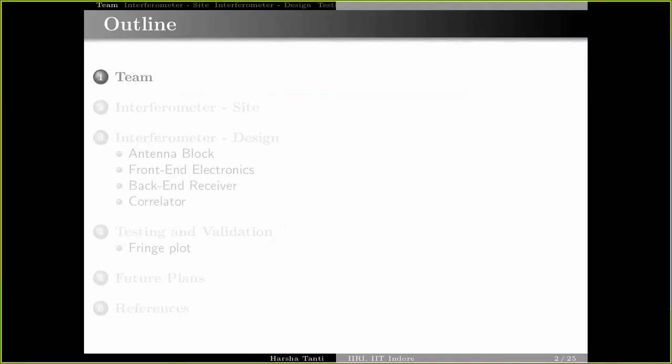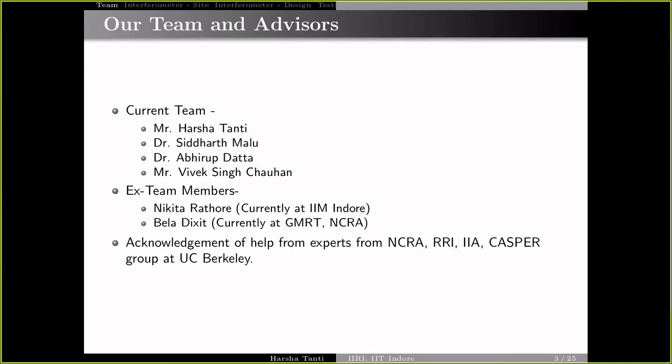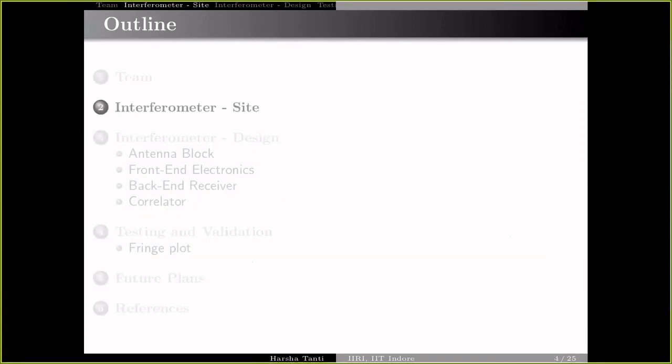This is the outline of today's talk, and here comes the list of team members and ex-members who are currently working in different institutions. This is the first time such a project is being done in an academic institution in India, and we received help from several experts from renowned institutes like NCRA, RRI, and IIA, and also from the US.